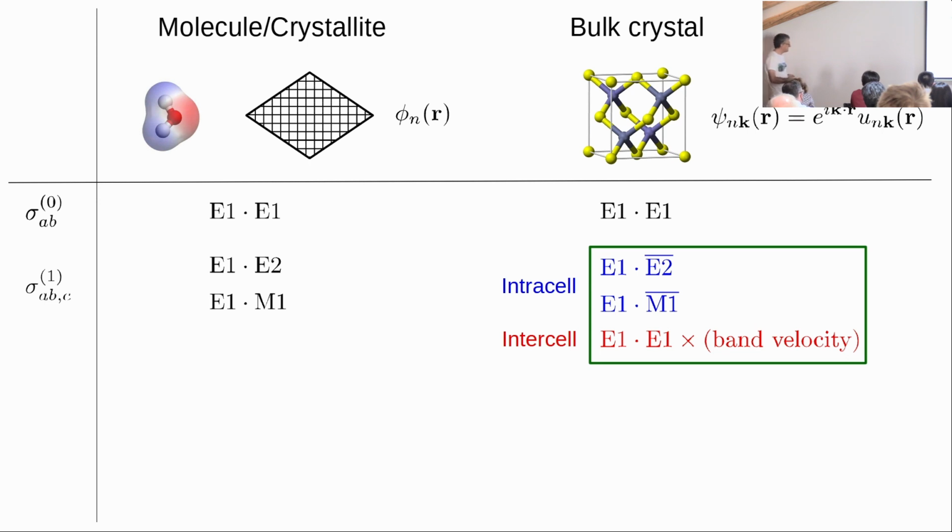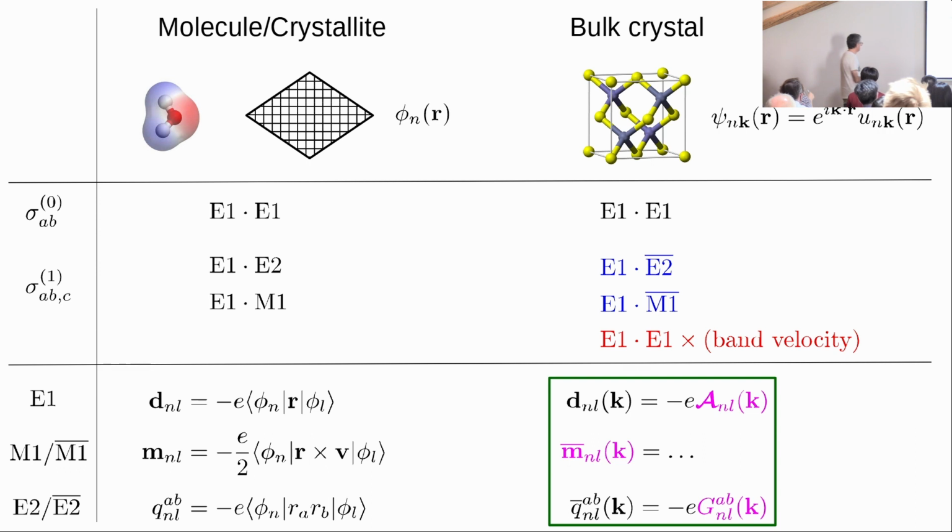And then there is a third matrix element that has no correspondence in the molecular theory, that is actually electric dipole times a band velocity, okay? So in the limit of a molecular crystal, where the crystal is composed of non-overlapping molecules, the bands are flat, the band velocity vanishes, and this term goes away, and so that kind of makes sense.